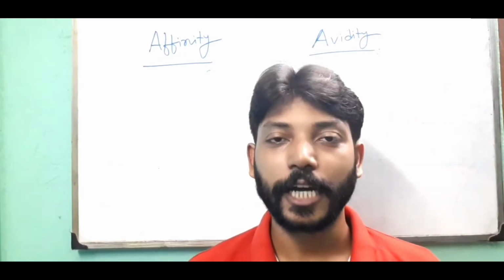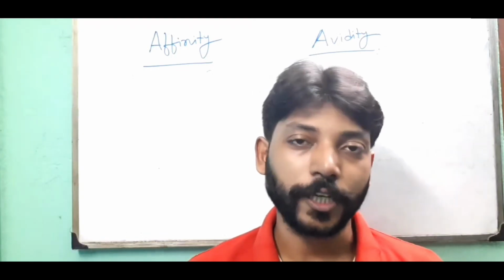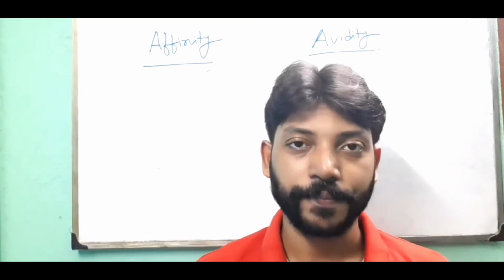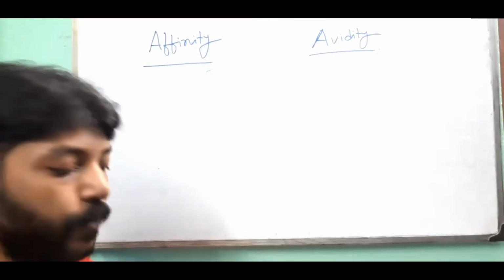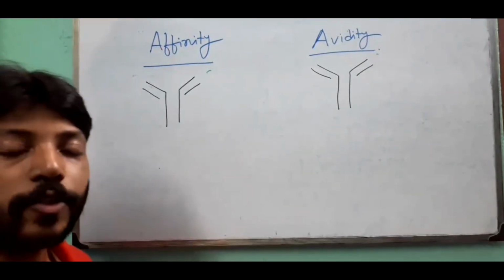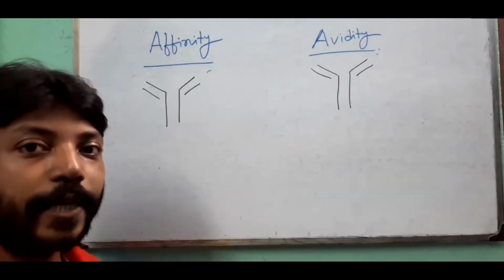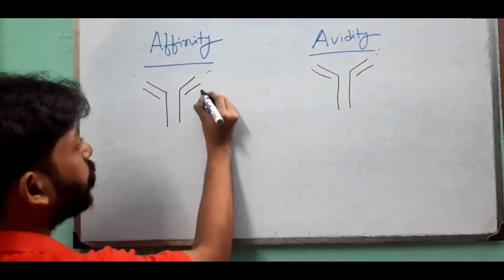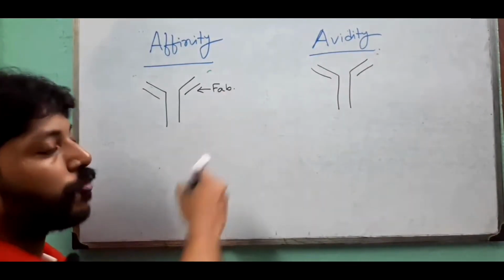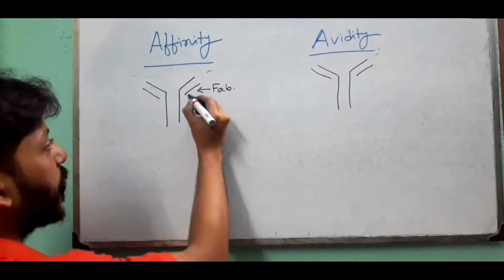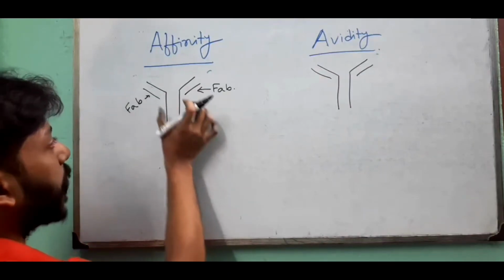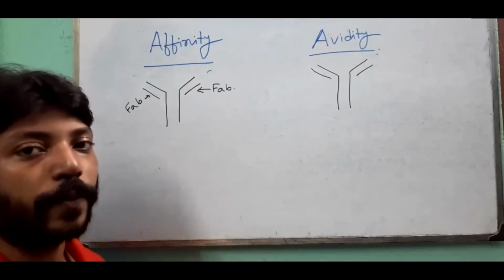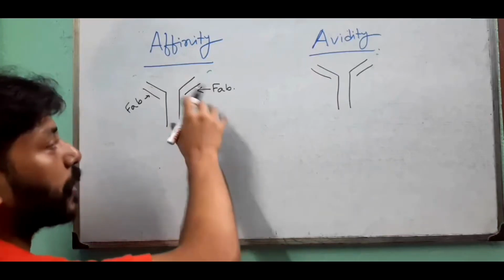In this lecture, I will discuss two terms, affinity and avidity. These two terms apply to antibodies. The antibody consists of two arms by which it can bind with antigen. These are called FAB regions. FAB means fragment of antigen binding. Here is one FAB and there is another FAB. So an antibody consists of two arms by which it can bind with a particular antigen.